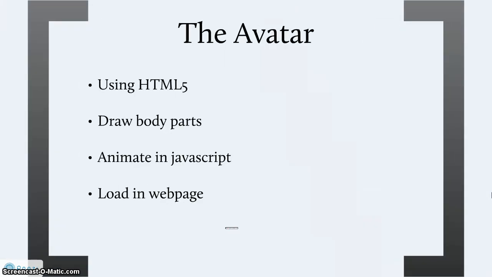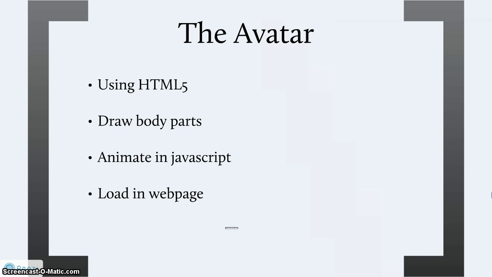We have the avatar, and like I said earlier on, we're going to use HTML5 to create this avatar. But we'd have to first of all draw the different body parts of the avatar, and then combine those body parts in JavaScript. Now, why are we drawing the different body parts of the avatar? We're doing this so that we can animate the avatar. For instance, if we want the avatar to look like it's breathing, we can move the body up and down, so it looks like it's actually breathing.